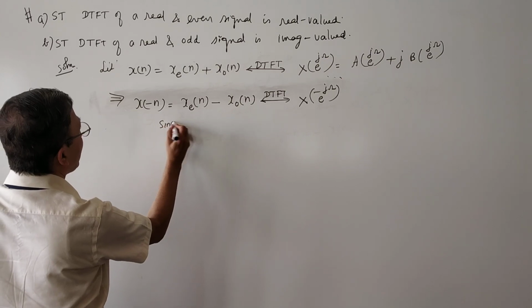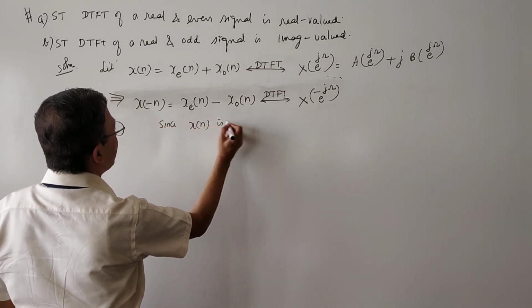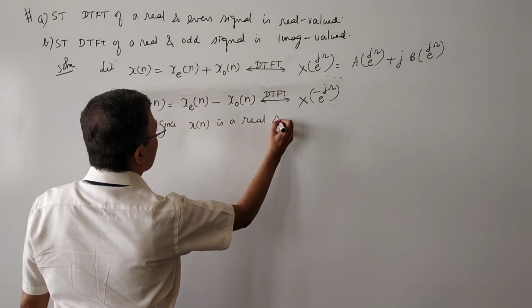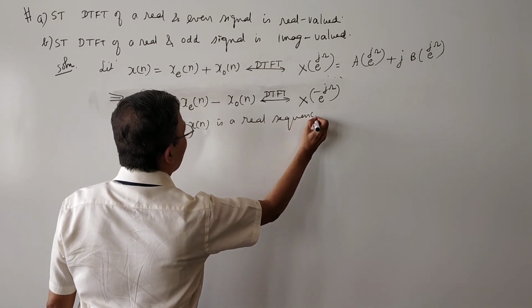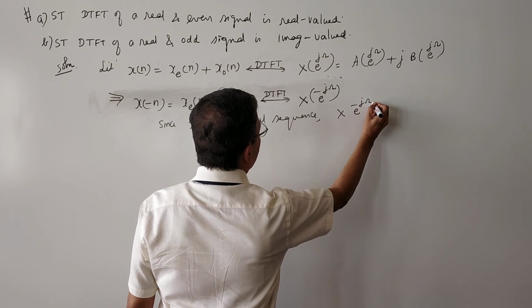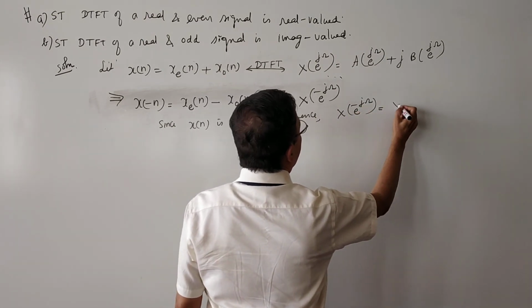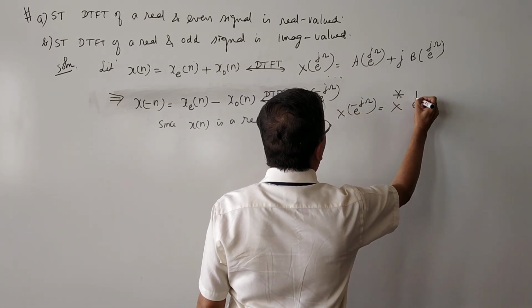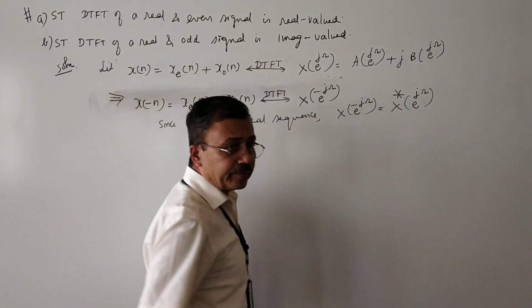Since x of n is a real sequence, x of e power minus j omega equals x conjugate of e power j omega.